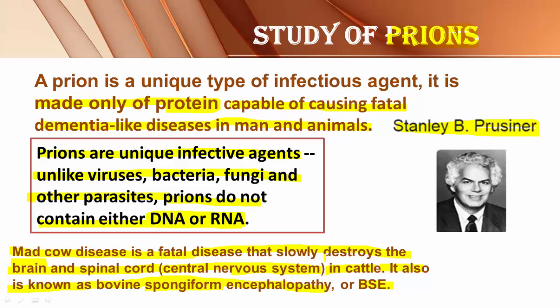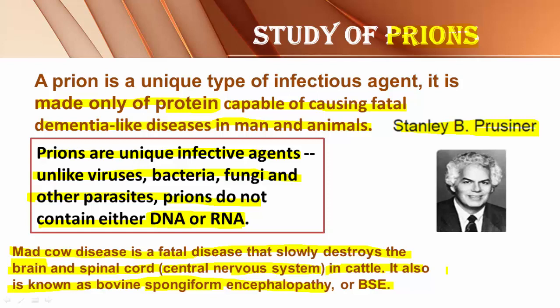Then bovine. Cattle are collectively known as bovine. So both cow and buffalo together are known as bovine. Encephalopathy, disease of the brain. Cephalic region means head region, and the head region contains the brain. So when the brain is infected from prions, it gets the appearance of a sponge, and finally it results in dementia leading to death of the infected individual, whether it is man or other animal.